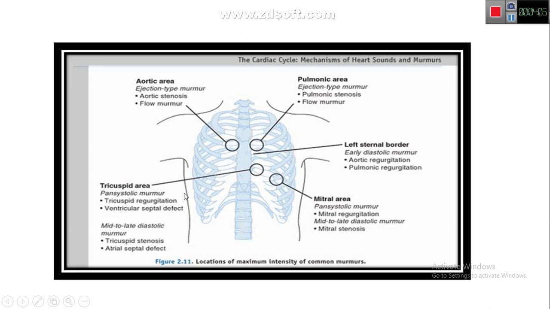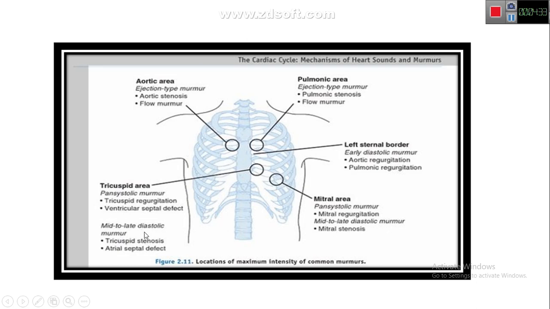Also we can hear the ventricular septal defect murmur over here, because in a ventricular septal defect there is the right ventricle and the left ventricle. Since in ventricular septal defect we have a left to right shunt, blood will shunt from the left side to this part, and we can hear the murmur during the systole.